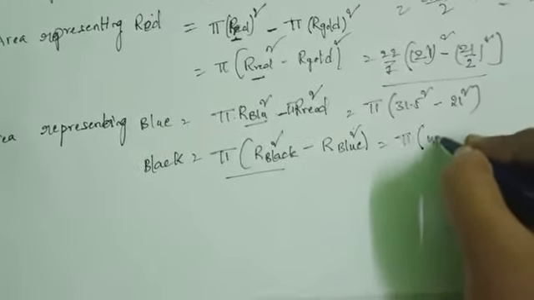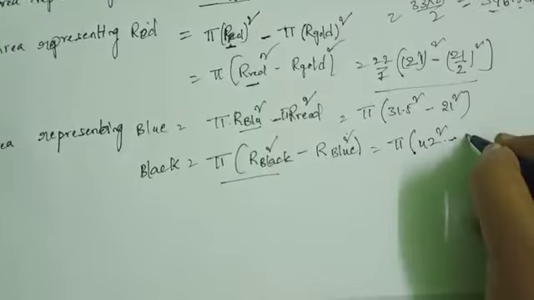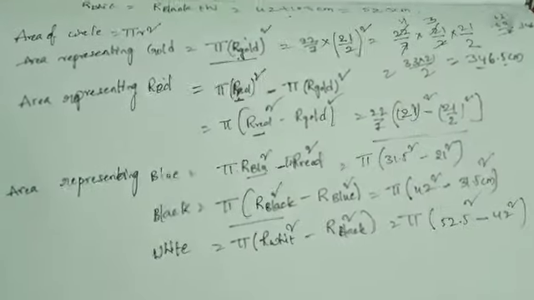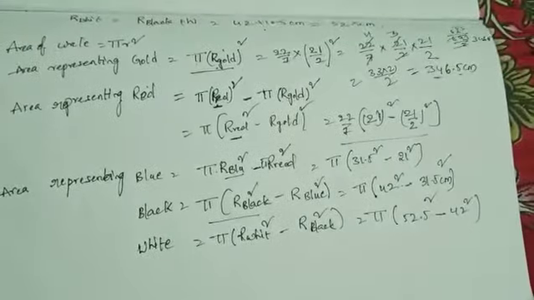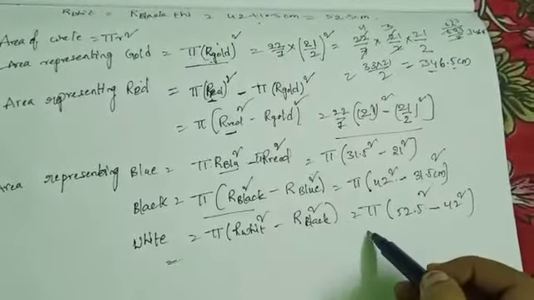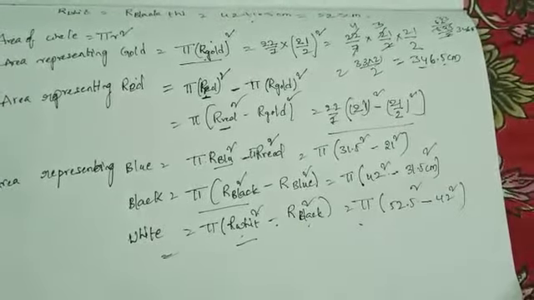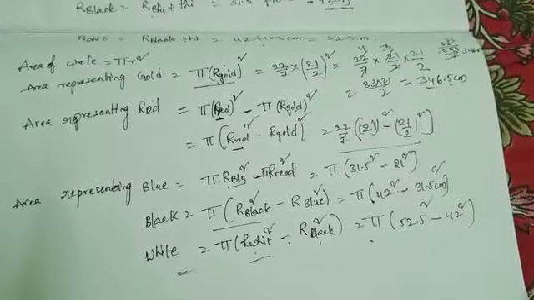R black is 42 squared minus r blue is 31.5 centimeters squared. In the same way, the area of the white region equals pi into r white squared minus r black squared. Try to solve the calculations.